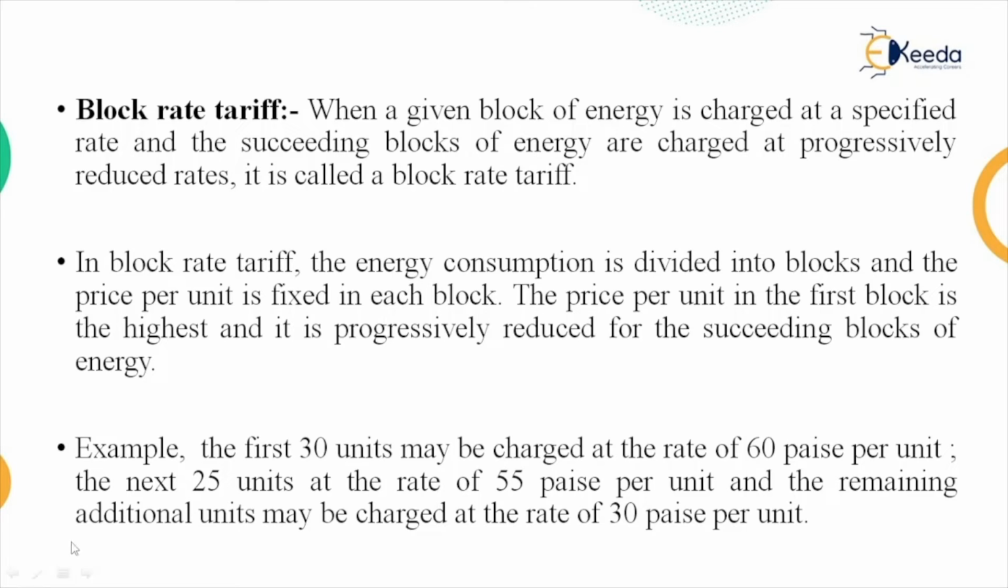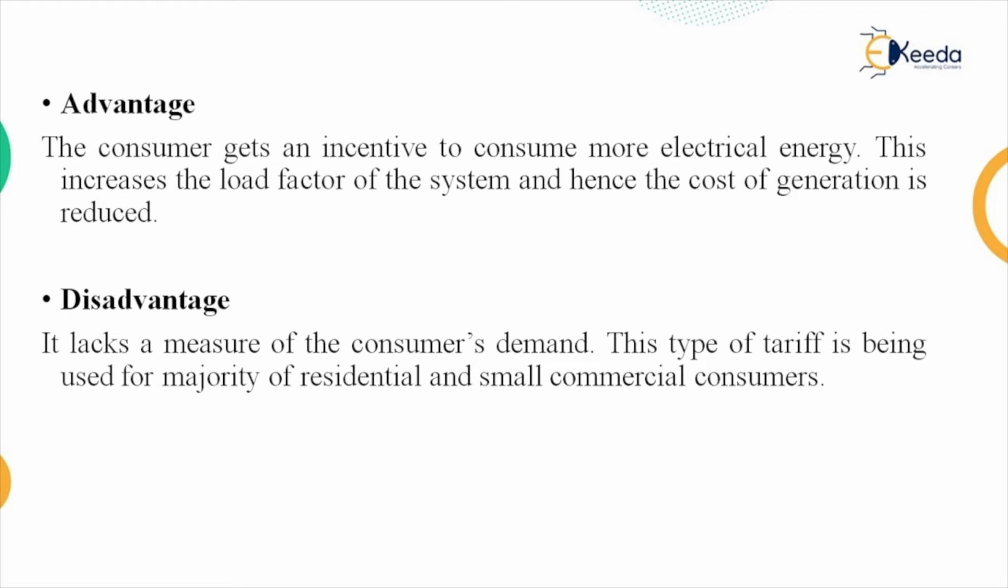From this example, if the unit consumption is less than 30 units, then the charge will be more, that is 60 paise per unit. If it is in the next 25, meaning 30 to 55 units, then the charge is 55 paise per unit, and the remaining additional units are charged separately. Meaning if the consumption is more than 55 units, then the charge is 30 paise per unit.